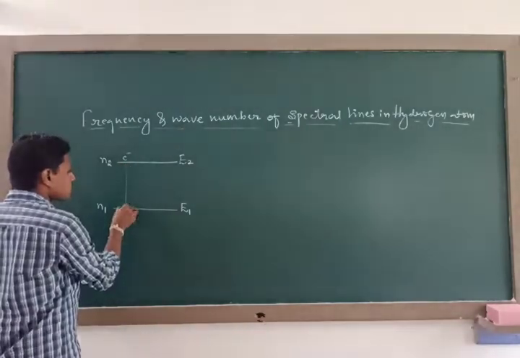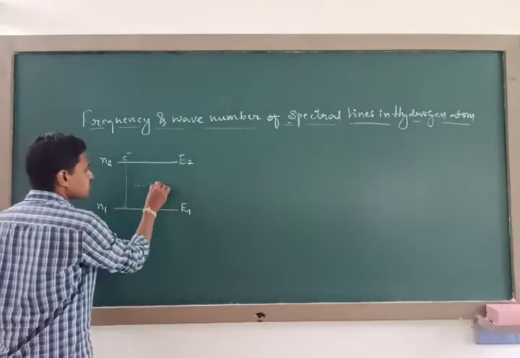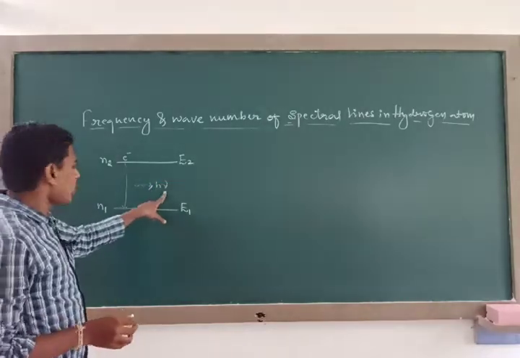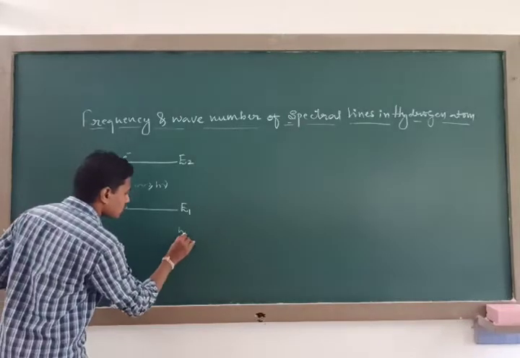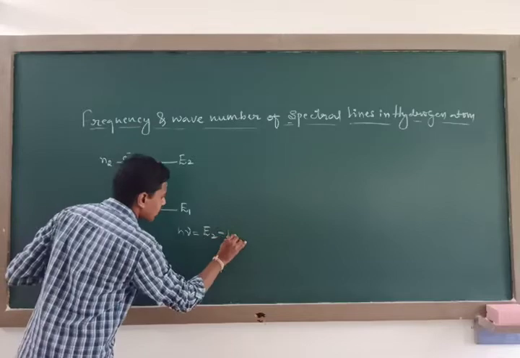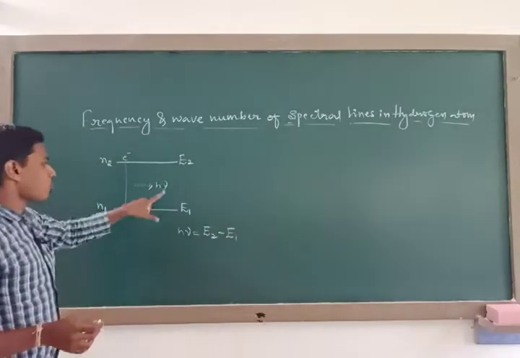during this process it emits a radiation, and that radiation has energy equal to h nu. This energy will be equal to the difference between the final and initial state energies of those orbits.